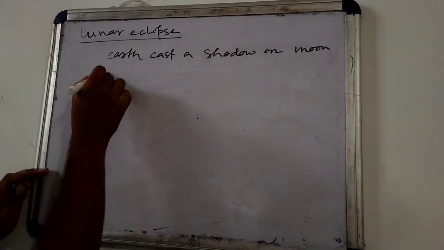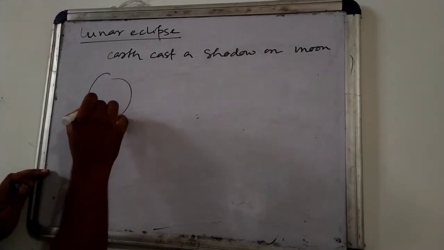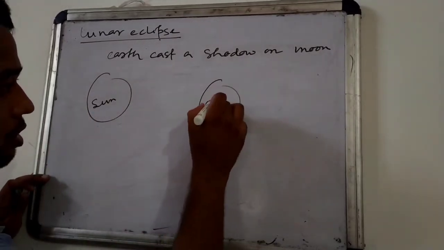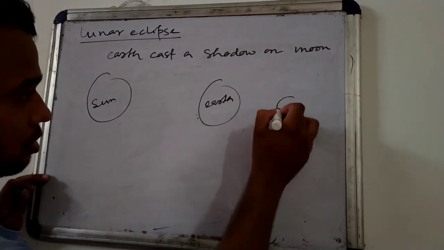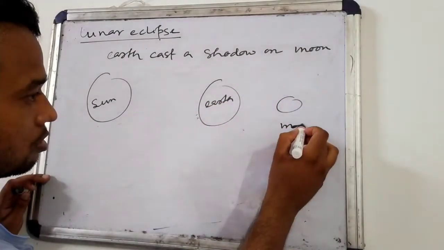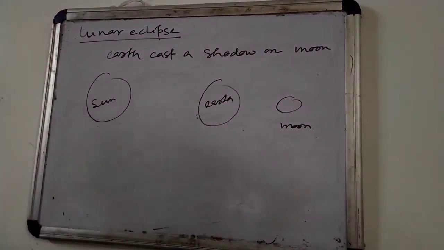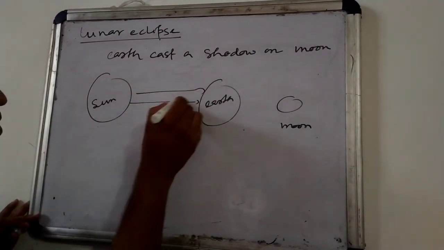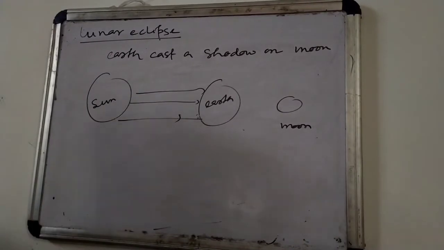So here also, suppose this is the sun, here in the middle the earth will be there, and this is the moon. So all the three are aligned in the same straight line. Now the light which is coming from the sun will be blocked by the earth, and no sunlight can fall on the moon.